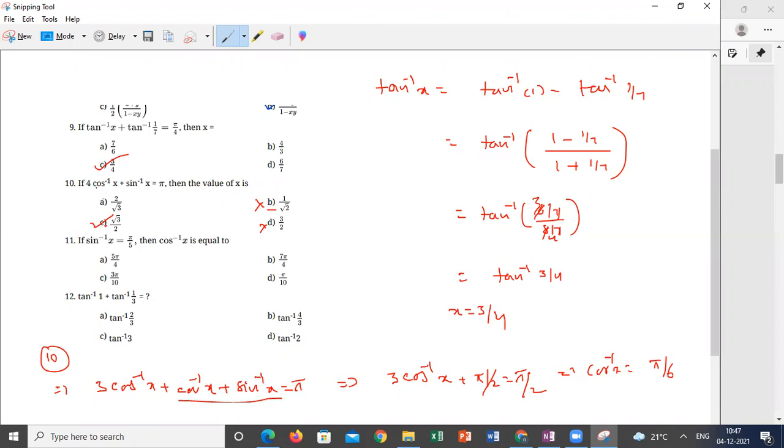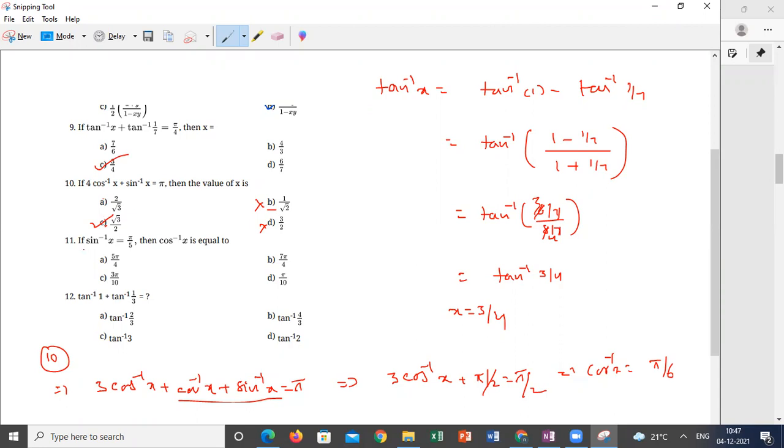So the elimination method can also be applied here. If I substitute 4 cos inverse root 3 by 2 plus sin inverse root 3 by 2, that is 4 into pi by 6 plus pi by 6, and so on. That is one more method: by substitution also you can solve this question.